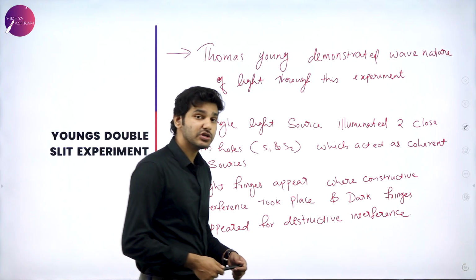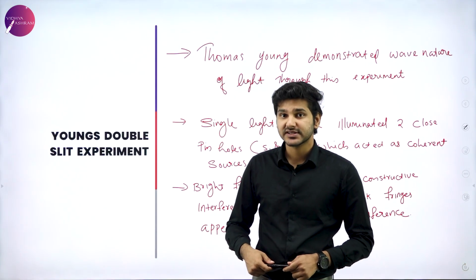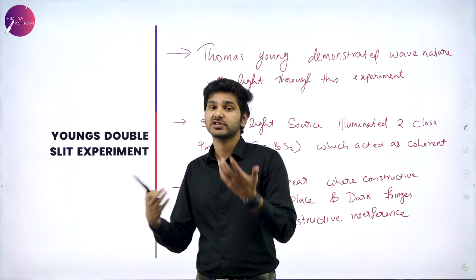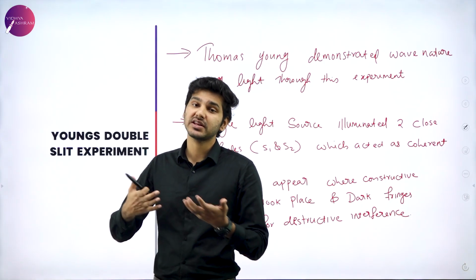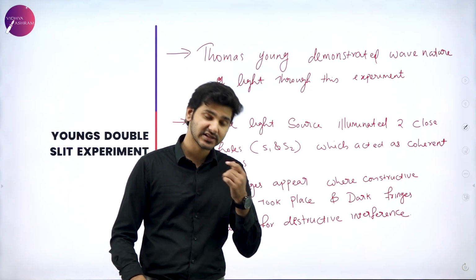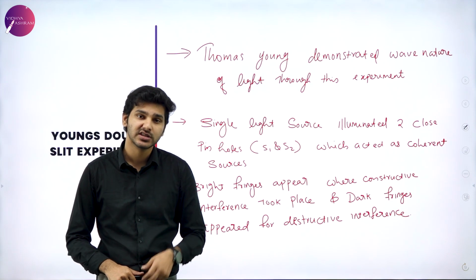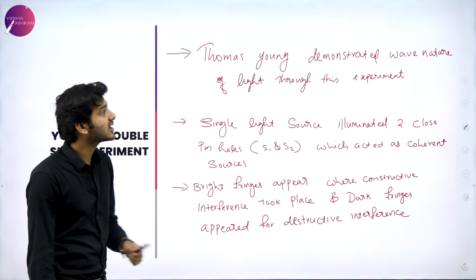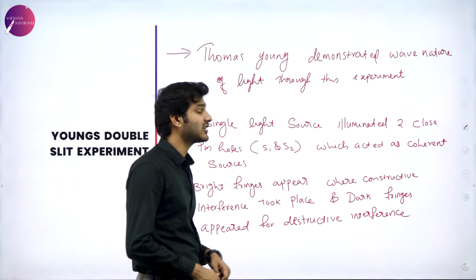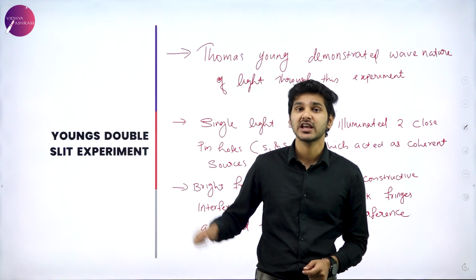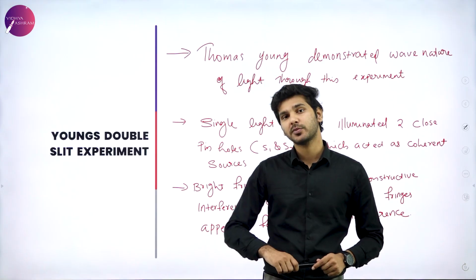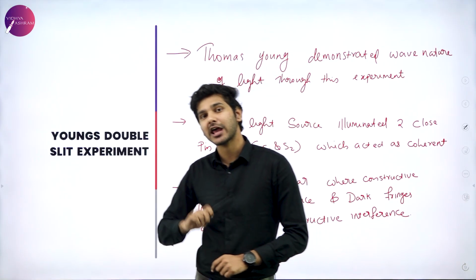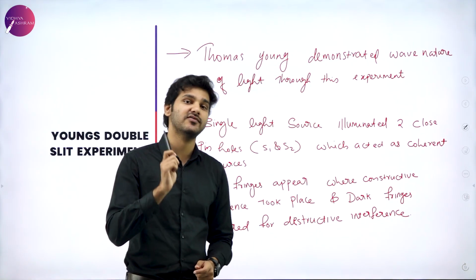So again, the thing you need to know about this particular experiment is how it was carried out and what the result of it was. That is the description of Thomas Young's double slit experiment. Thomas Young demonstrated the wave nature of light with this experiment. That is, with Young's double slit experiment, Thomas Young demonstrated and proved that light has wave nature.